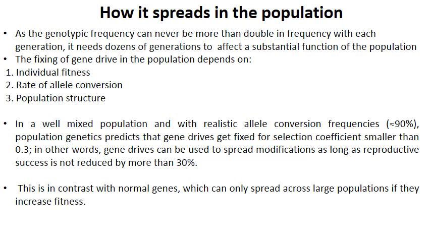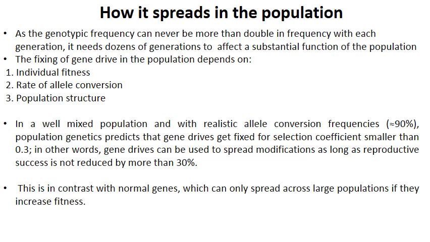The fixing of gene drive in the population depends on 3 major factors. One is individual fitness, then rate of allele conversion, and population structure. As you might have studied in population genetics, how the genotypic frequency changes generation after generation, based on the fitness, allele conversion and population structure are the basic things for how the gene drive works in the population.